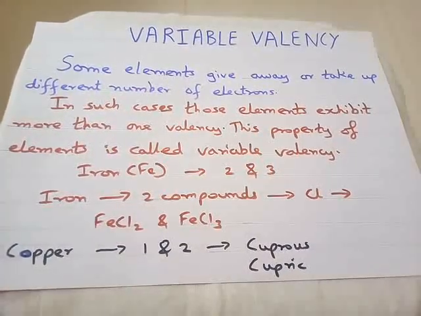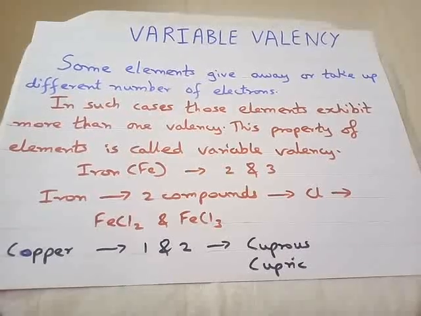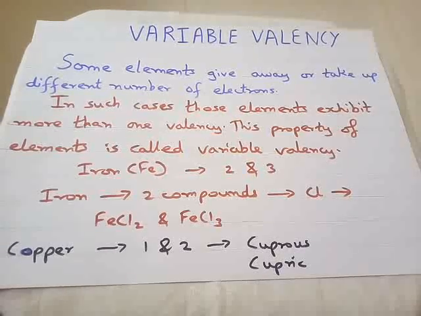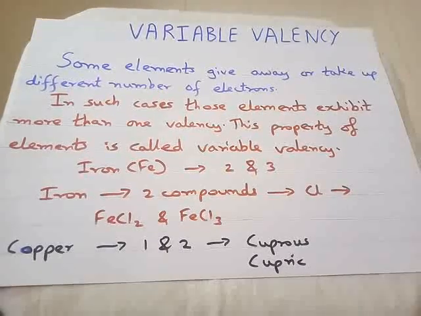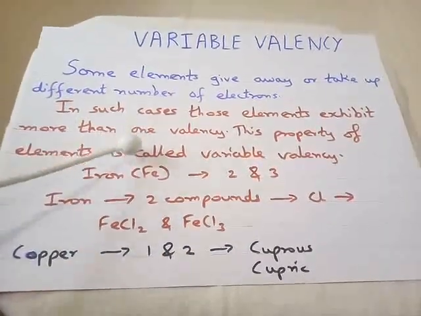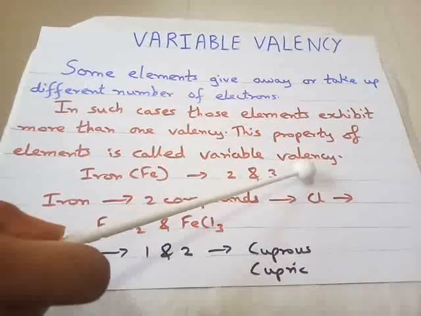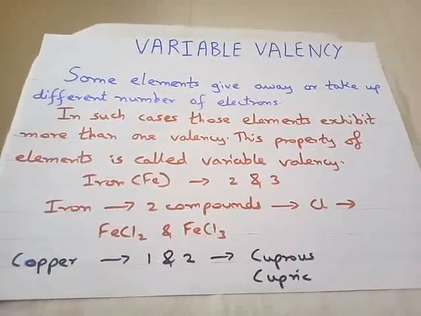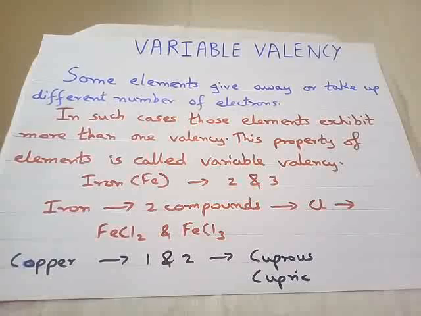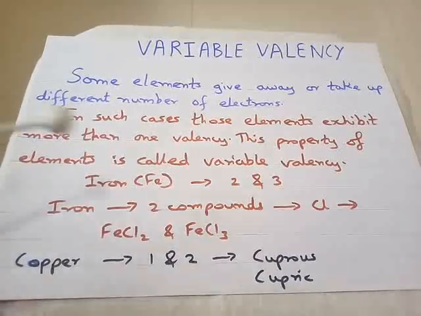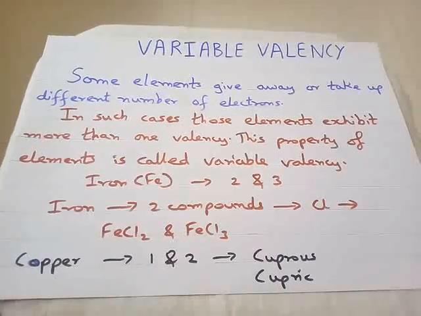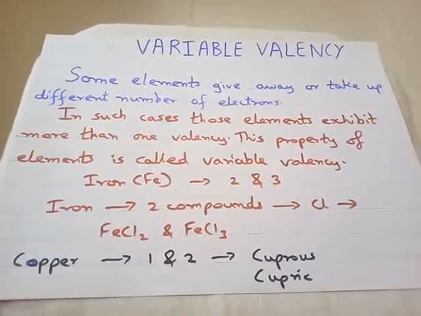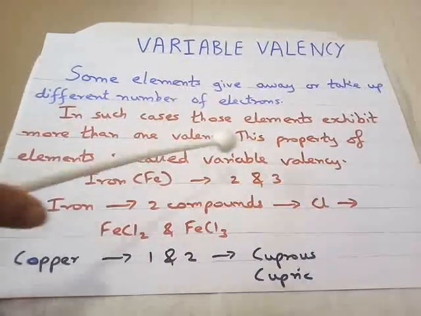See, if the number of electrons which are donated or accepted is fixed, then the element will have one valency. But if the number of electrons which are given up or taken are different, then the element will have different valencies, and this property of the elements is called variable valency. Not all the elements, only some exceptional elements exhibit more than one valency, and this property is called variable valency.